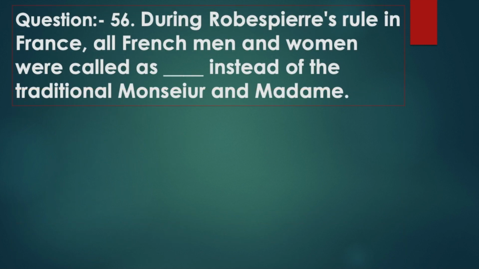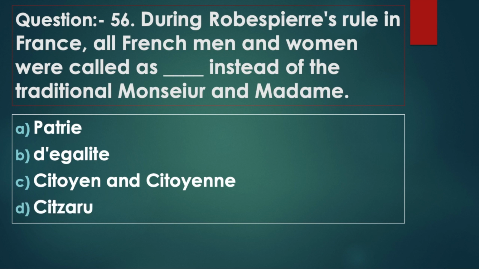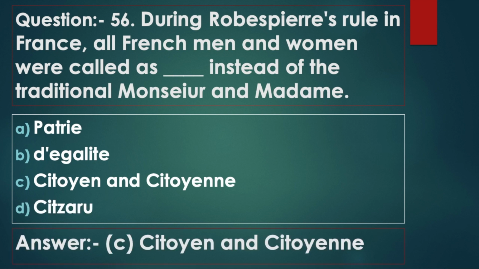Question 56. During Robespierre's rule in France, all French men and women were called dash instead of the traditional monsieur and madame. Option A, patrie. Option B, d'égalité. Option C, citoyen and citoyenne. Option D, citizen. Answer option C, citoyen and citoyenne.